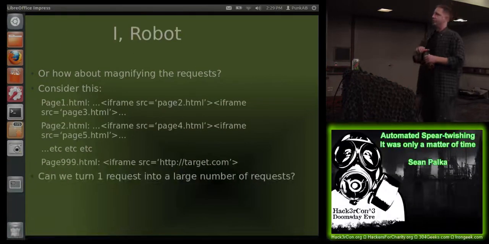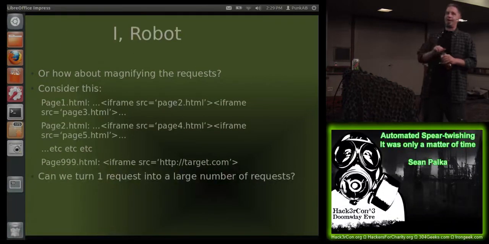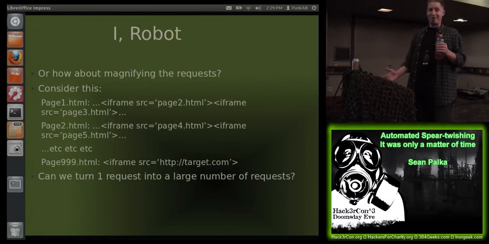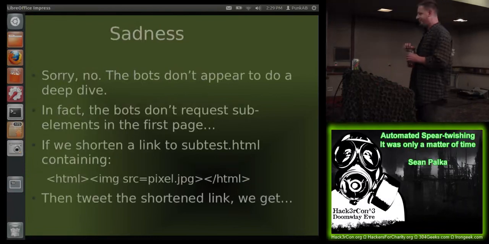The other question I wanted to see was whether we could use this as a magnification. So I point the bots at page1.html, which contains a bunch of iframes, to other pages, which contain a bunch of iframes, to other pages. And eventually, down at the end of the line, we point them at a target. So we would see one request resulting in a larger number of requests pointing out to some external resource. Sounds great, right? No, didn't work.